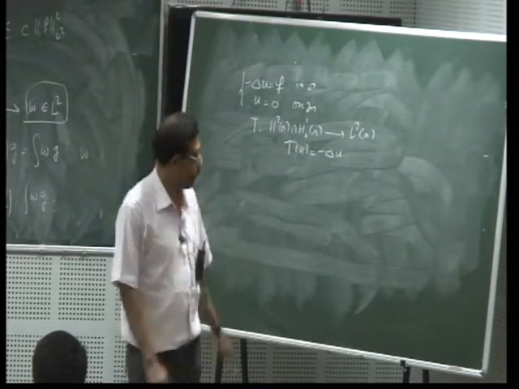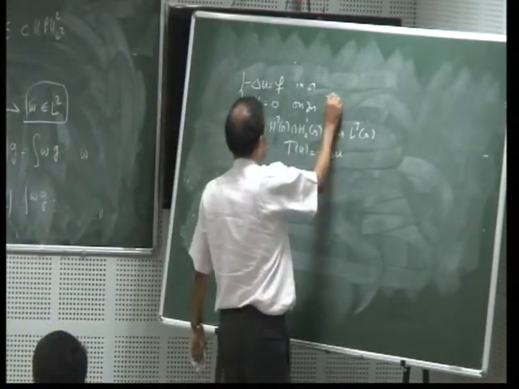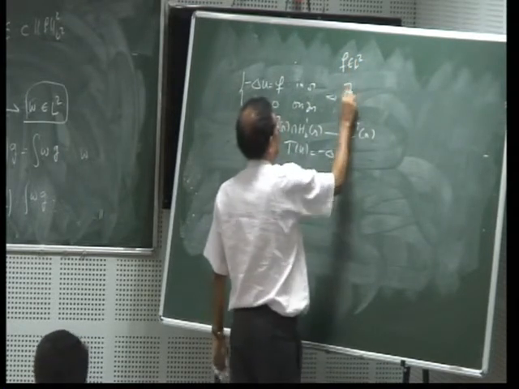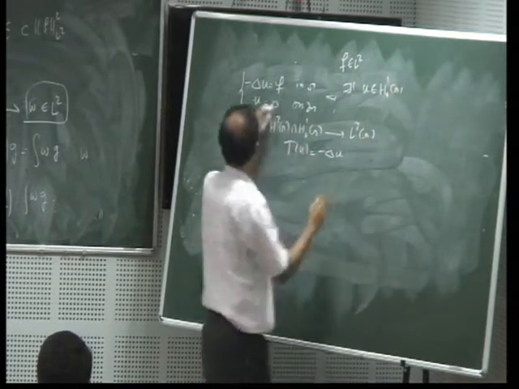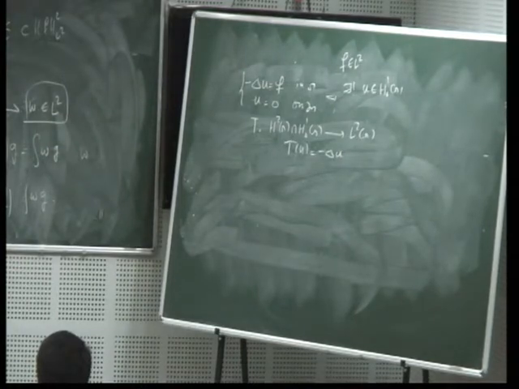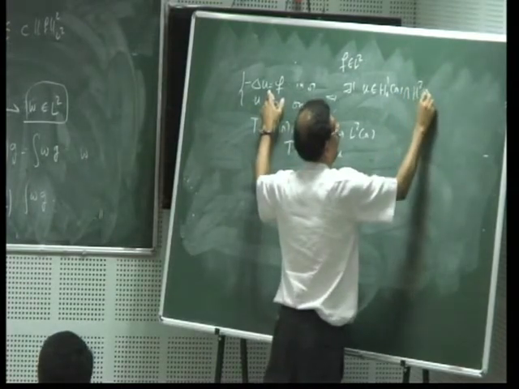Now, what have we proved? We have proved that for this problem, if f is in L2, then there exists a unique function u belonging to H10(omega), which is a weak solution to this problem. And by the regularity, u is actually in H2(omega). Therefore, I get a solution to this problem in H2(omega).